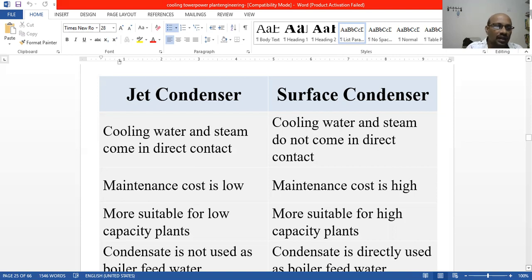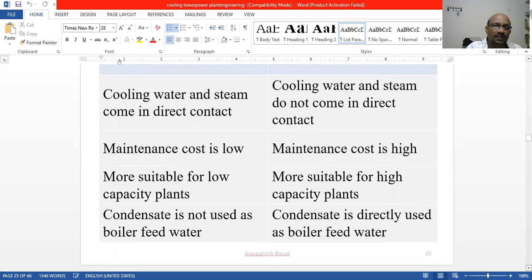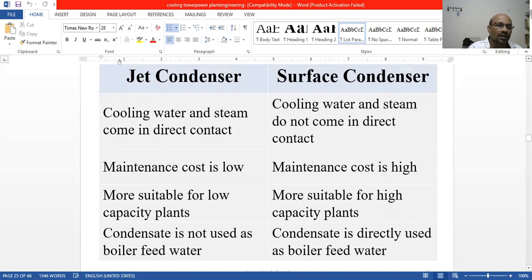Another difference is that in jet condensers the condensate is not used as boiler feed water. That is one of the disadvantages. But here in surface condensers the condensate is directly used as boiler feed water, so that condensate we are reusing again. Those are the differences.